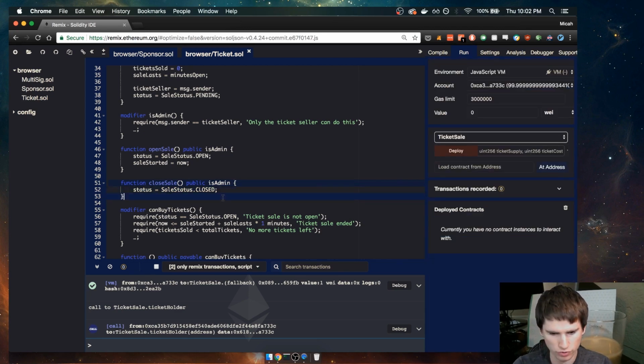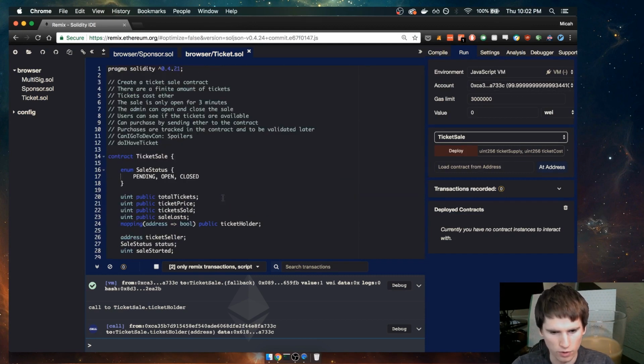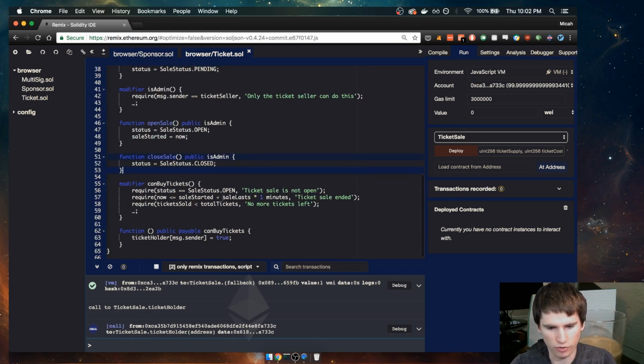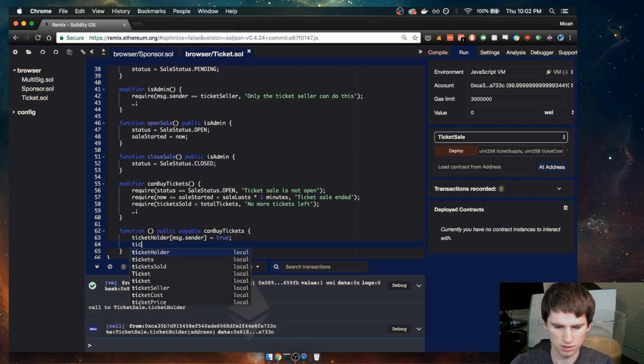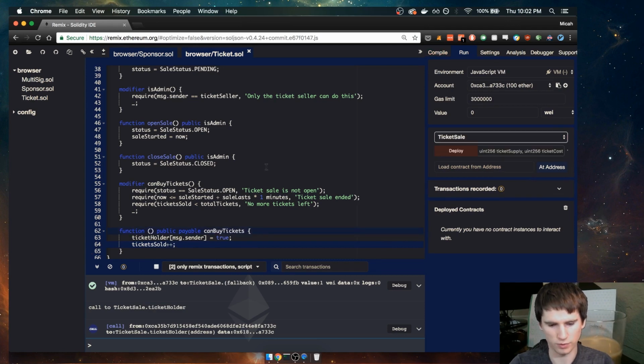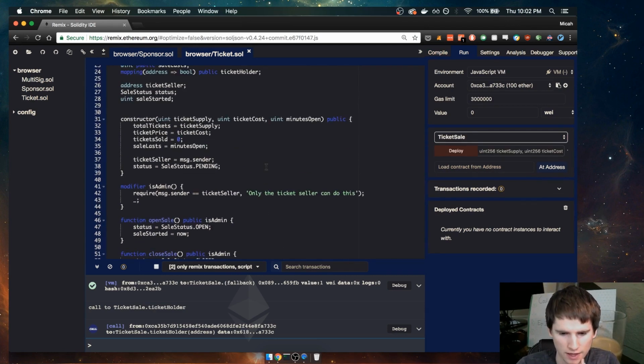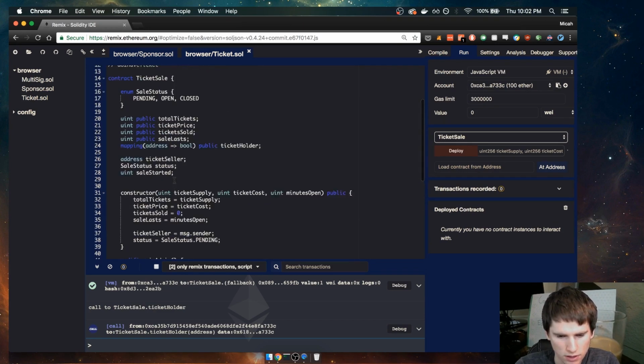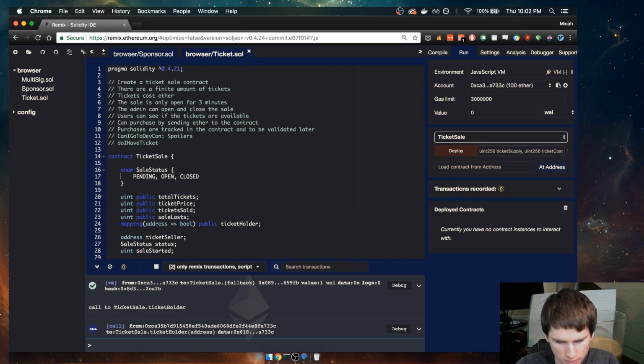Let's go ahead and try to see what is left in our list. The sale can only be open for 3 minutes. They cost Ether. There's a finite amount of tickets. I bet that we didn't increment. We need to increase tickets sold plus plus. So we need to increment that. That was a bug. Ticket price, tickets sold, isAdmin. Okay, so we need some more functions here.